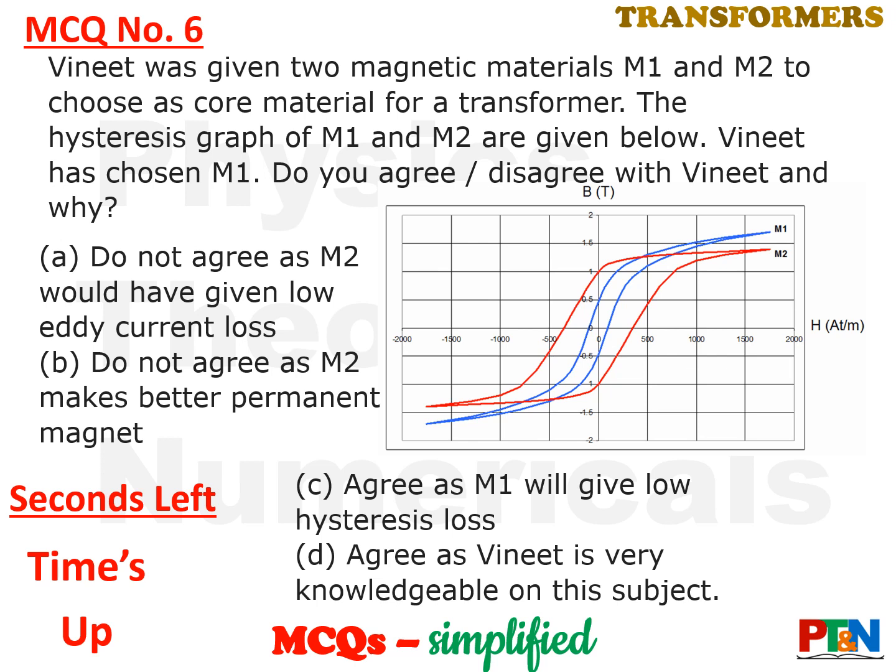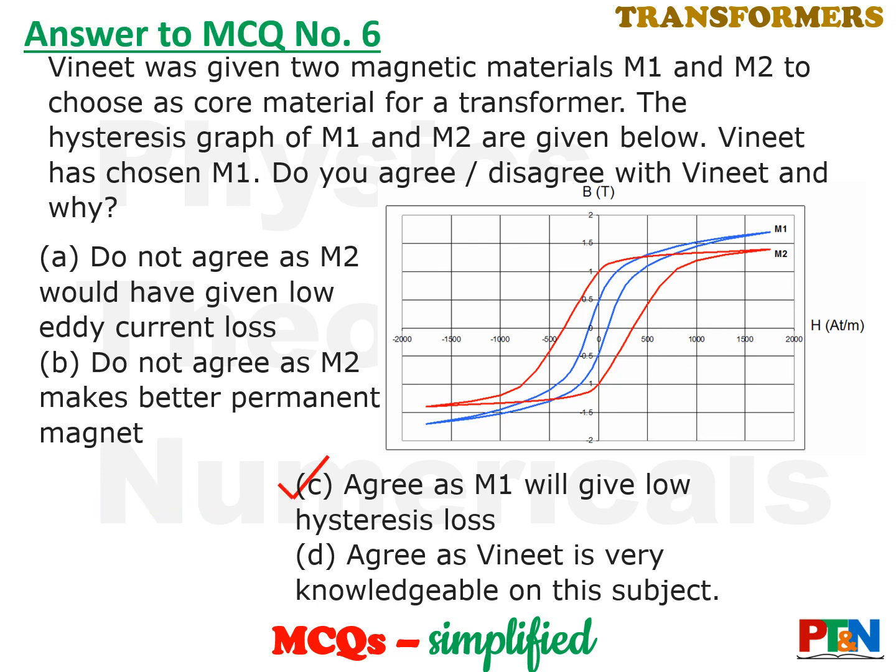Time's up. Let's see the answer. The answer is option C, because M1 is a thin hysteresis curve, so hysteresis loss will be low. What is a hysteresis graph? That is the characteristics of charging, discharging and reverse charging of a magnetic material. In a transformer, it always goes through that cycle.